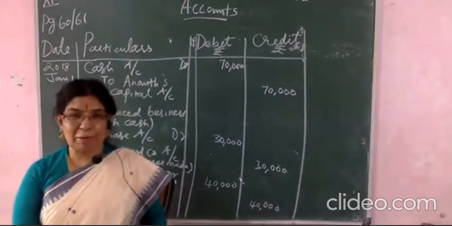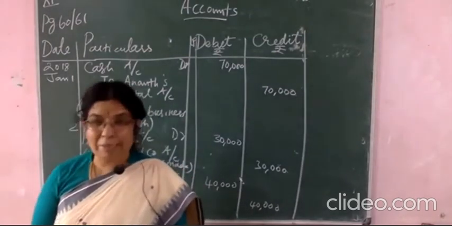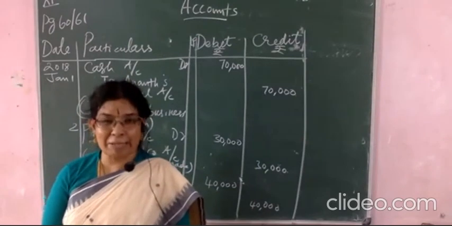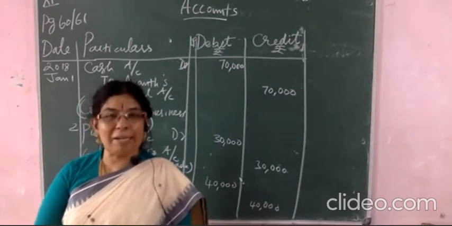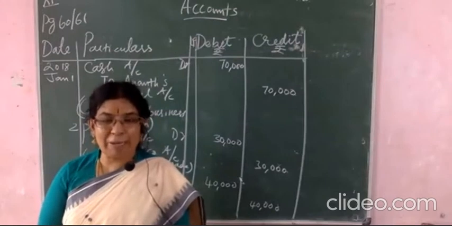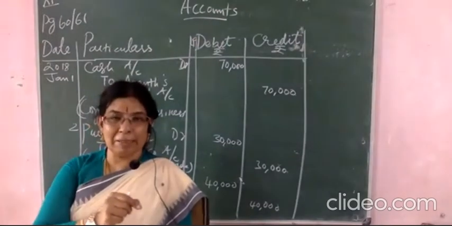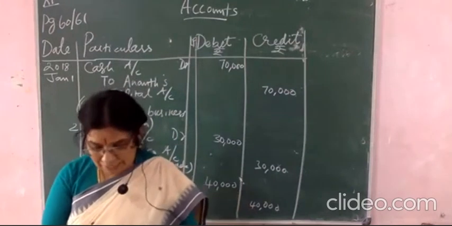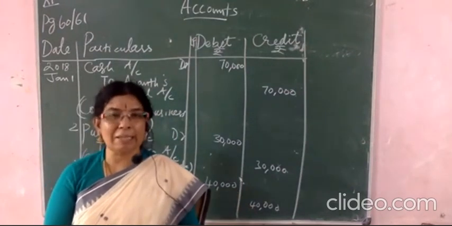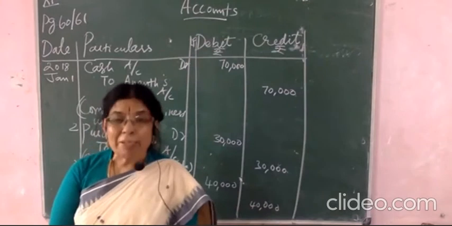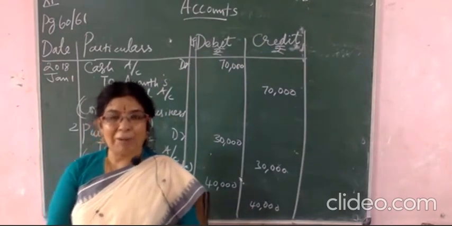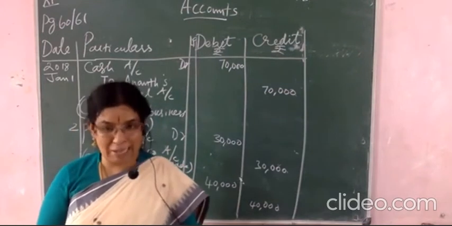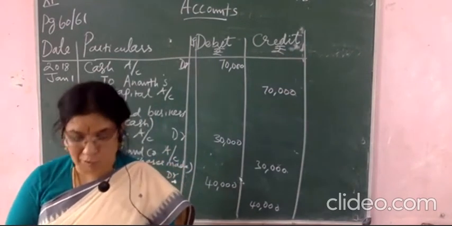What is given? First one, commenced business with cash. The cash is invested in the business. So they want to start the business. What business are they starting? They are starting the textile business. So they need cash to invest in the business. They have started the business with cash of rupees 70,000.